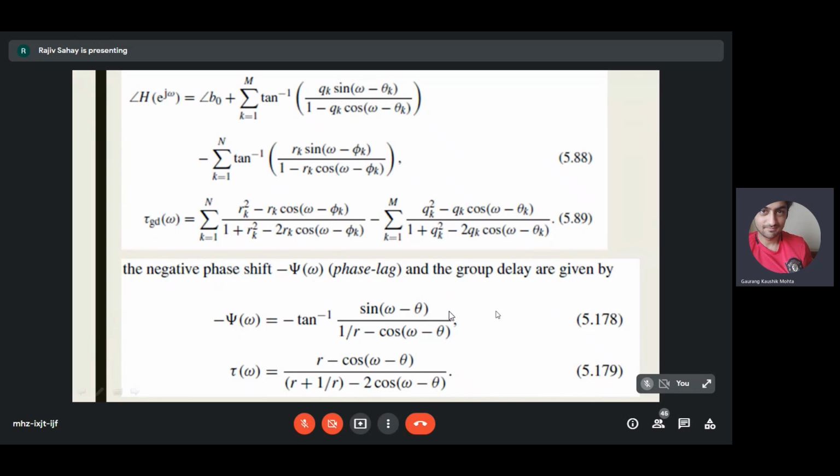We are only analyzing the case of a single zero. So this is the general case where you have multiple poles and zeros. Now I am simplifying these formulas for phase lag and for group delay like this for a single zero. Some amount of simplification is done here. So just be a little careful. It is not identical to this. Some amount of simplification is happening.